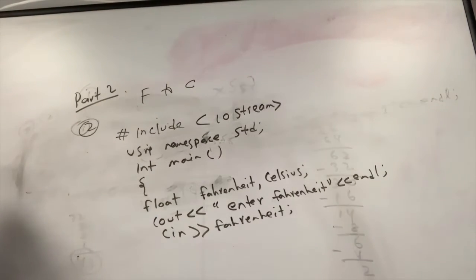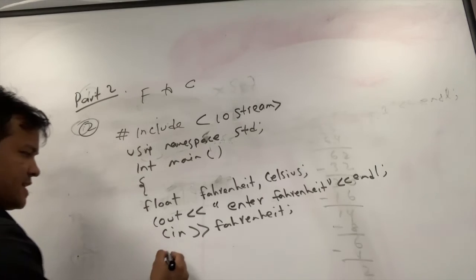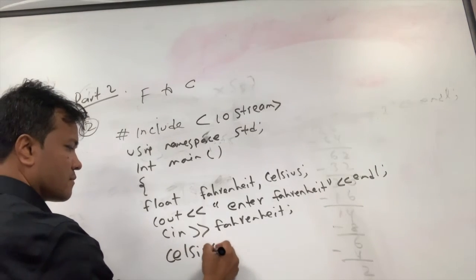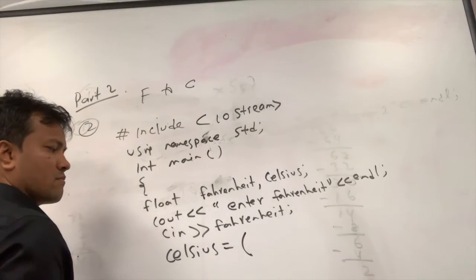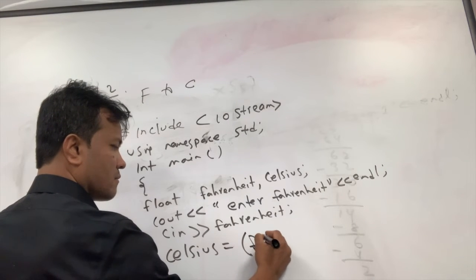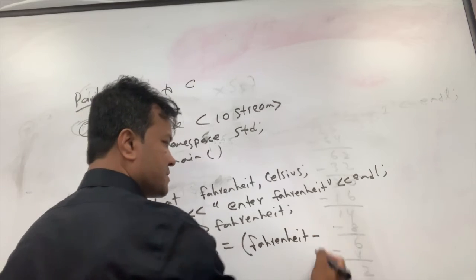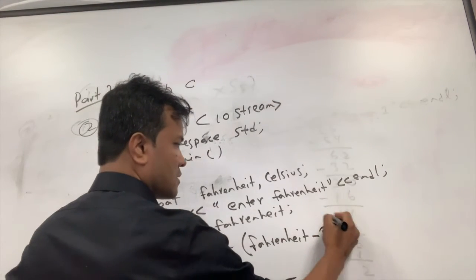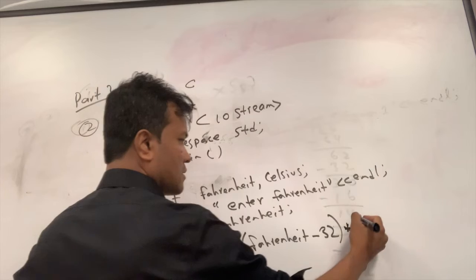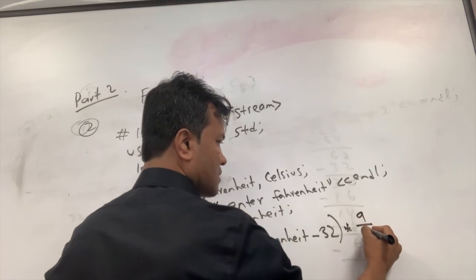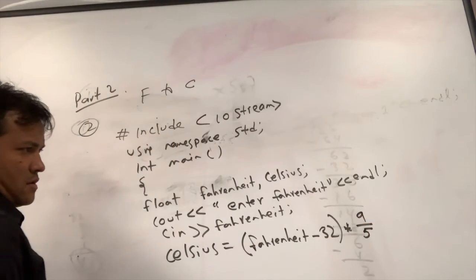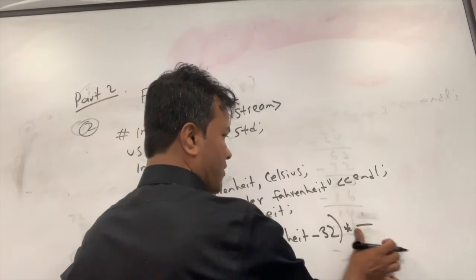Okay. Now, Celsius. Fahrenheit minus 32, times 5/9. The math is 5/9 or 9/5.